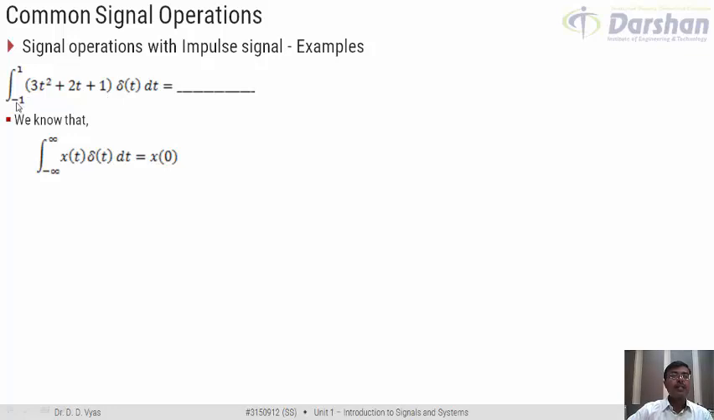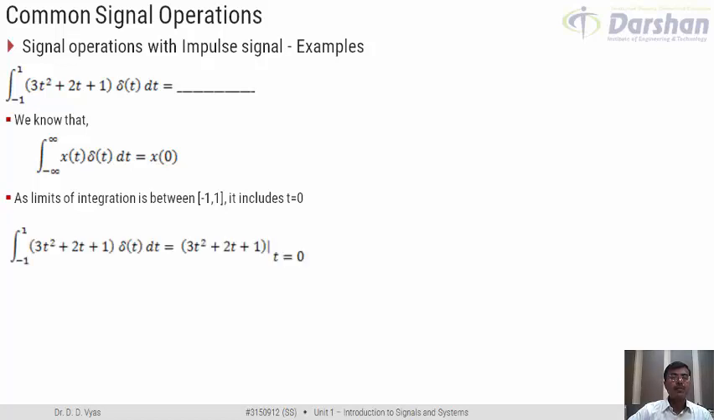Now understand that we are integrating it from minus 1 to 1. So when we are integrating from minus 1 to 1, t equal to 0 is certainly a part of the integration. Why? Because 0 comes between minus 1 and 1. So the integration of 3t square plus 2t plus 1 times delta t dt should be equal to 3t square plus 2t plus 1 at t equal to 0. If I substitute the value, the result would be equal to 1. Yes? So we have used the simple property that we have discussed in the previous slide.